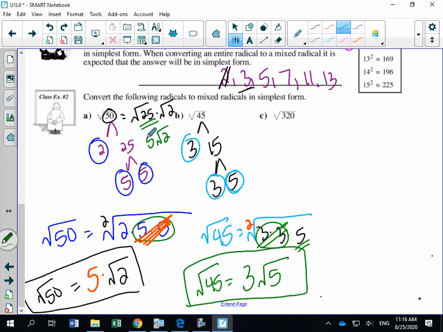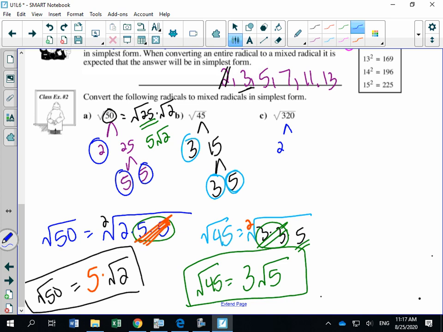I need you to know that method, but why I don't necessarily like it is because if I give you a number like 320, it's hard to visualize this and say, okay, what are the numbers that multiply to 320, and one of them can be square rooted? So I always tell my students to do this method because then they will never get it wrong, right? So let's do 320 quickly. It's difficult to do by guessing. Or I could just quickly do this.